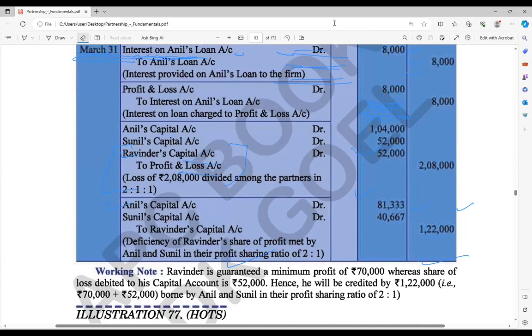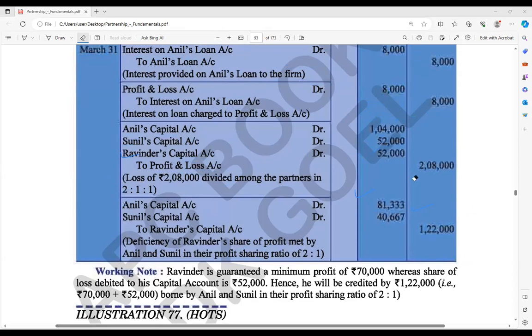So when Ravinder is going to get 1 lakh 22,000, this entry we are writing. Ravinder's capital is going to get this amount, and it is given by whom? Anil and Sunil. And now the question is in which ratio they will give? If no ratio has been mentioned, then simply the profit sharing ratio only. But the person who is going to get the amount will go out. I am showing you. Their ratio was what? 2 is to 1 is to 1. So Ravinder's share is 1.